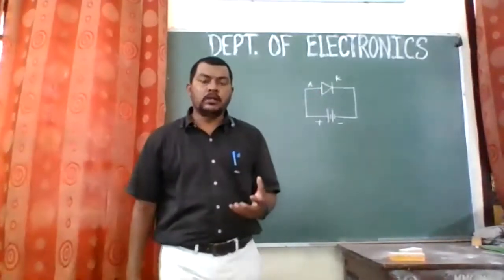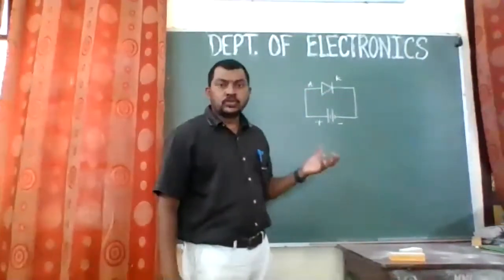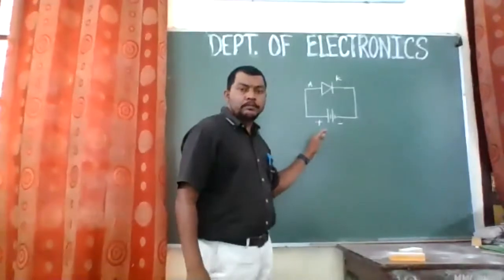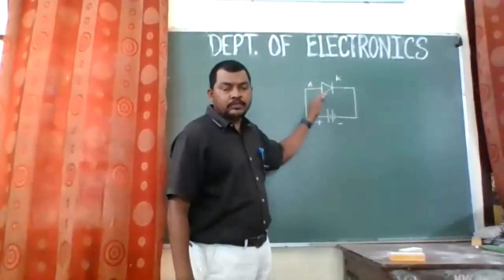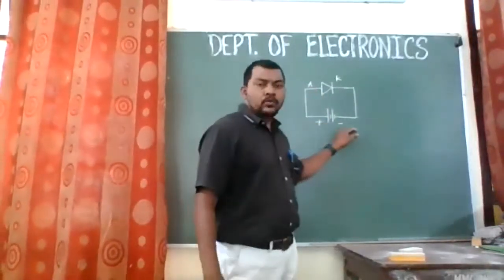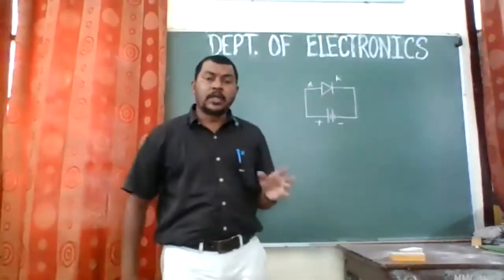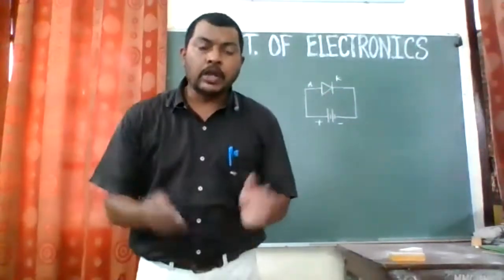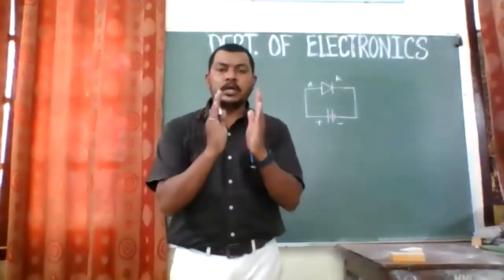Now, what happens when we connect this type of battery potentials to this diode? So, due to the positive polarity of this battery, the positive holes in the anode or p-type semiconductor are repelled, and the negative polarity of the battery is going to repel the negative electrons in the pn junction diode, due to which the depletion layer will go on decreasing, right?